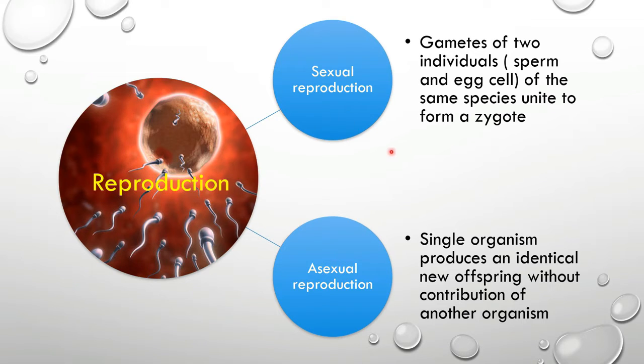So this is sexual reproduction. When we move to asexual reproduction, there is no need for two organisms to produce one single new offspring. Instead, one matured organism can produce a new offspring which has identical features and characteristics to the parent organism. So these are the two main types of reproduction you can observe in plants, animals and microorganisms.